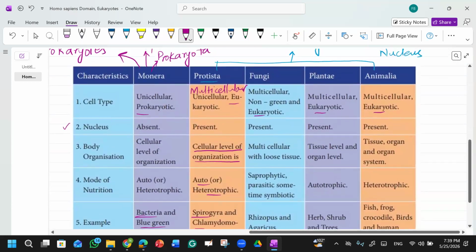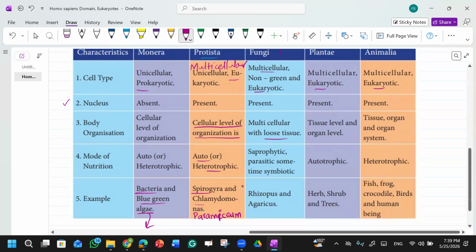Then there is fungi. Now can you tell me about the fungi group? Fungi is multicellular and eukaryotic, so the nucleus will be present, and the body organization will be multicellular with the loose tissue level. They will have tissue because they are multicellular, right? They are truly multicellular. From the fungi group onwards, you will see fungi, Plantae, and Animalia, and they are all multicellular.